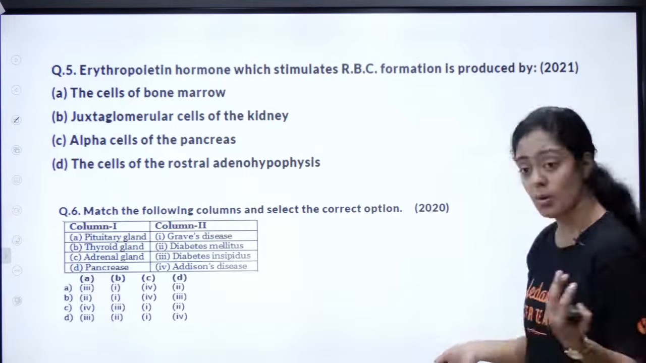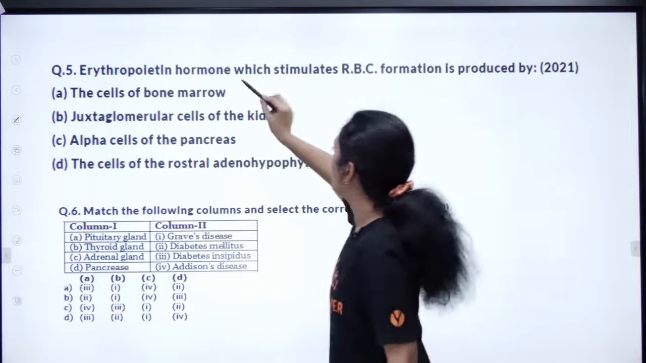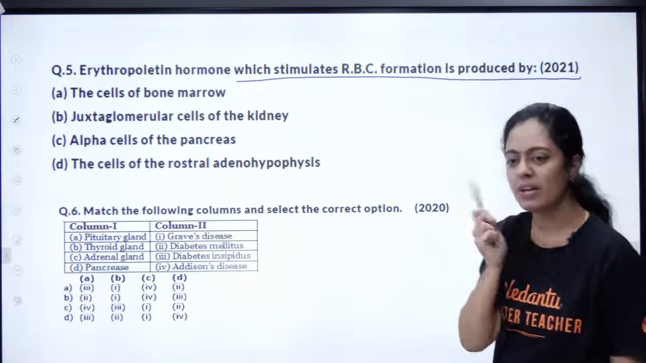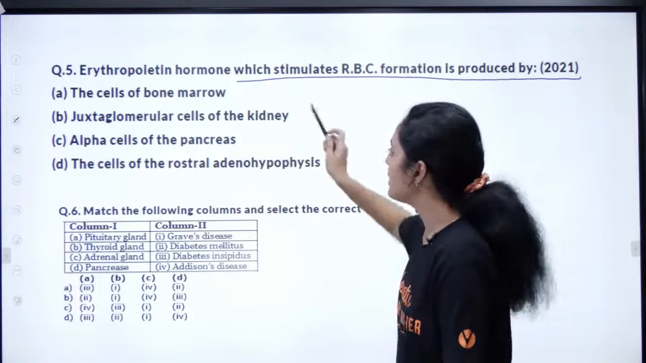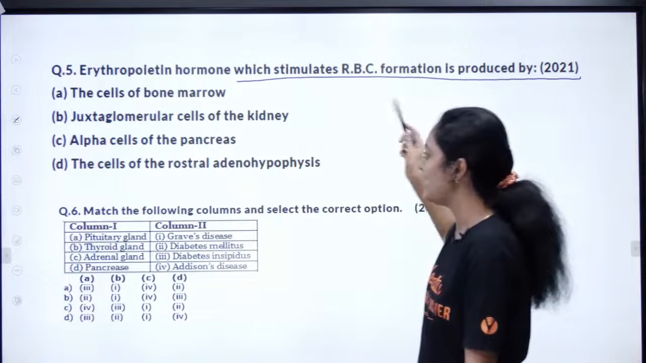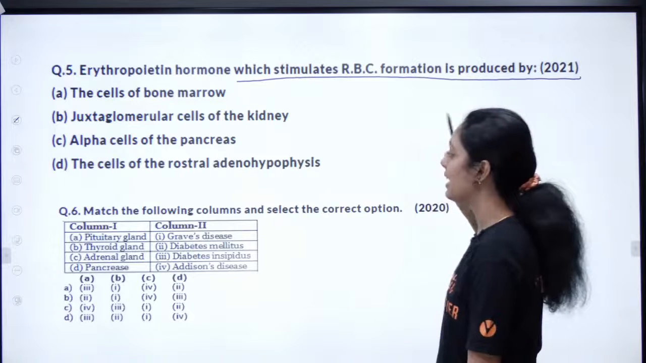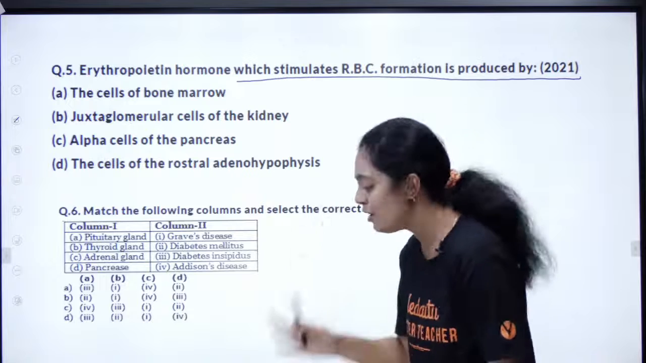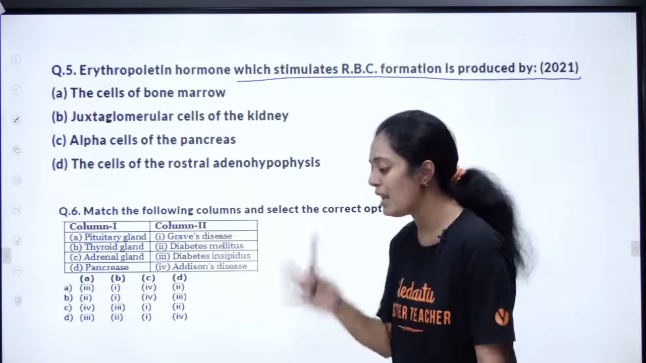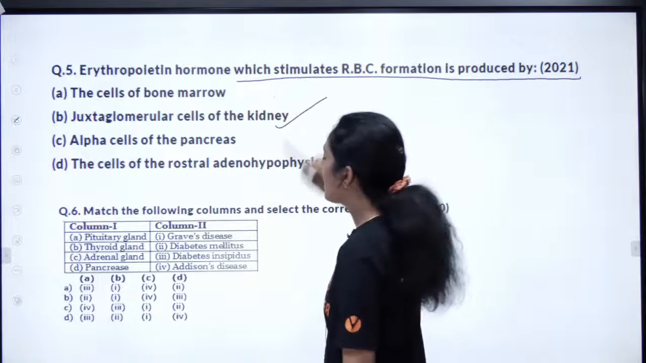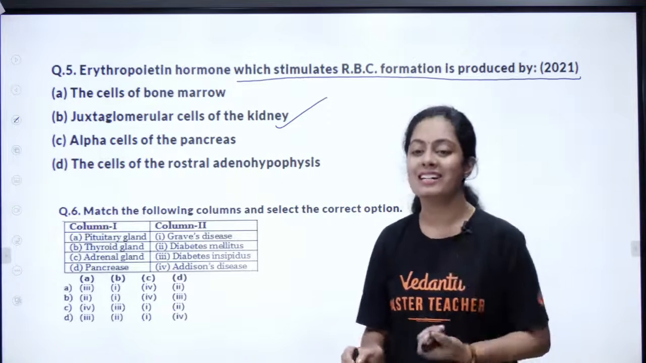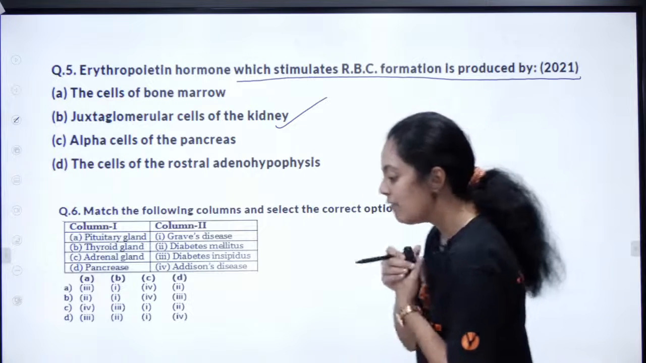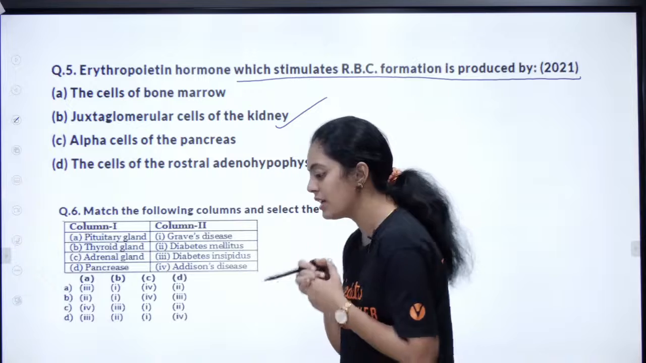Yes. Erythropoietin. Okay. Erythropoietin hormone which stimulates RBC formation is produced by, this is very easy. Romba easy aana question. The cells of bone marrow, juxtaglomerular cells of the kidney, alpha cells of the pancreas, the cells of rostral adenohypophysis. I want everyone to tell the answer. Yes, very good. It is the juxtaglomerular cells of your kidney or nephron. Yes, very good Janice, very good Sandhya, very good Shalini, very good Crazy Dude.